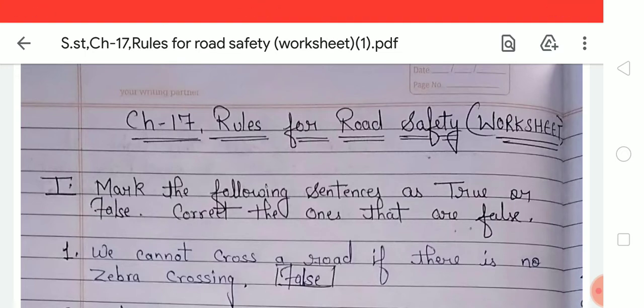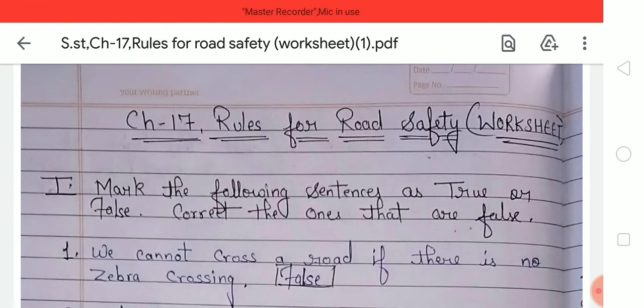I am your subject teacher of social study of LPM Public School, and today I am going to discuss and explain the worksheet of chapter number 17. Chapter name is Rules for Road Safety. So, students, it means in this chapter you have studied certain rules for road safety.